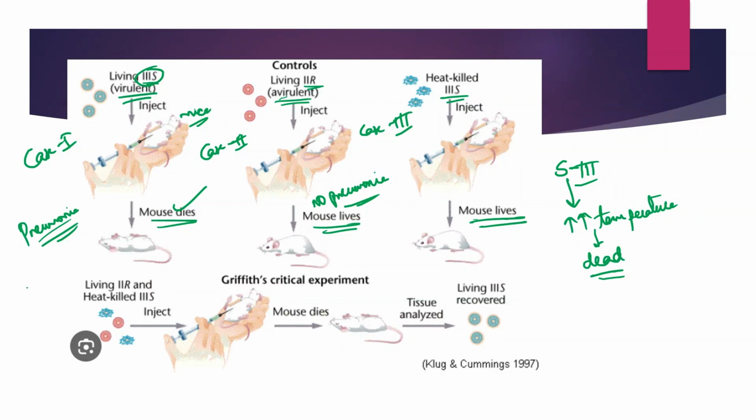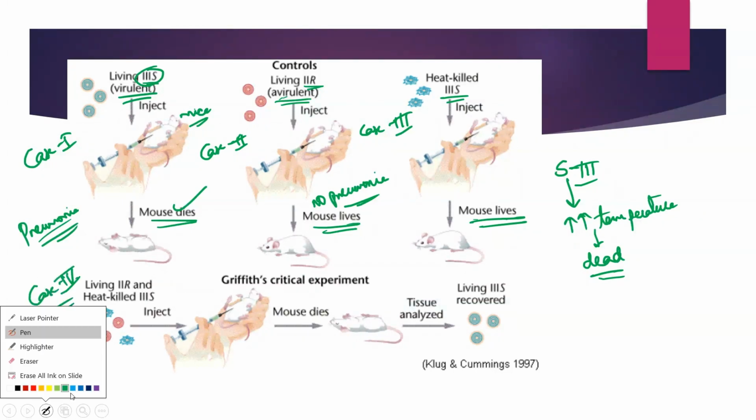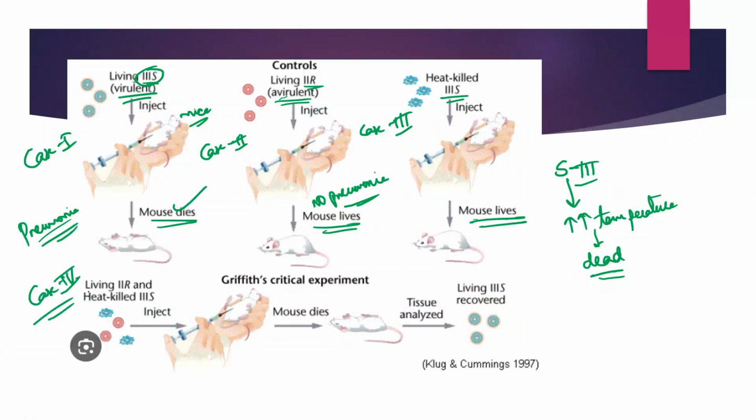Now in case 4, there was an interesting observation that he has made. What was it? Let's see. He has taken heat killed S3 strain and mixed them with live R2 cells. Living R2 cells, when they are mixed with heat killed S3 strain and injected into mice, what would we expect? We expect that the mouse will be alive. But to his surprise, what he found was the mouse was dead. And indeed, when he tried to extract the cells from these mice, he found that living S3 cells were recovered.